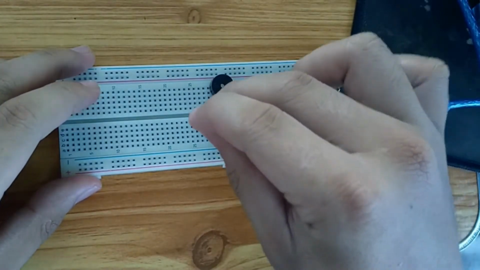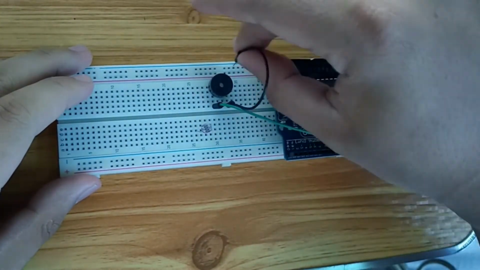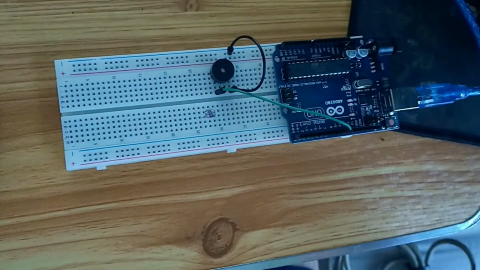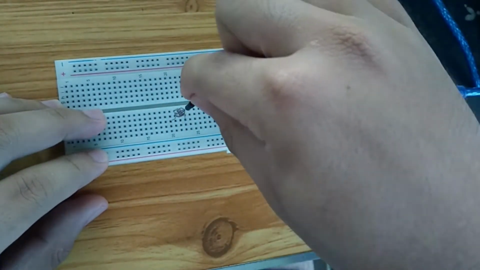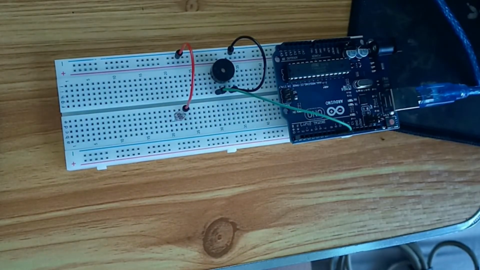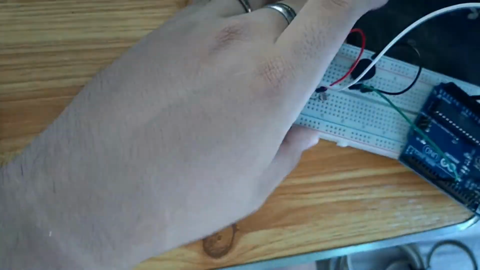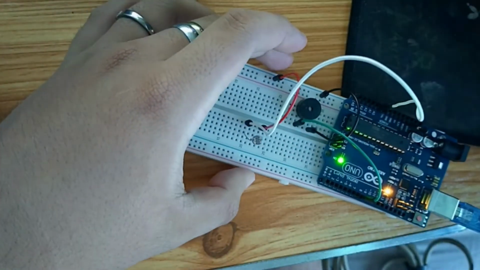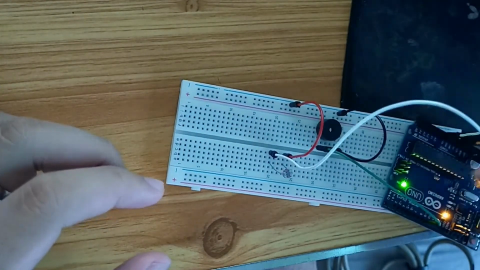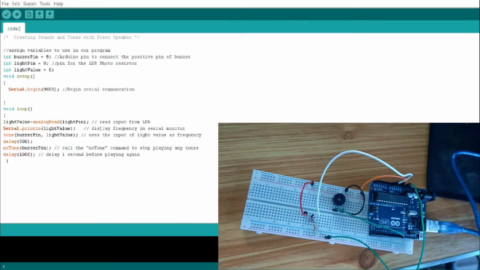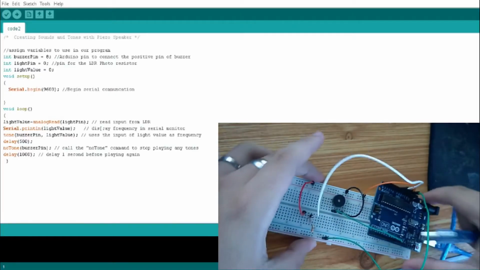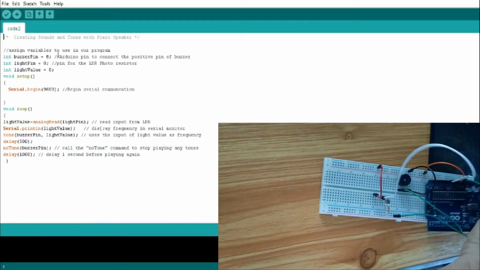In the post-lab questions, it says to use an LDR sensor and incorporate it into the circuit. Here is the code to set the value of the LDR.